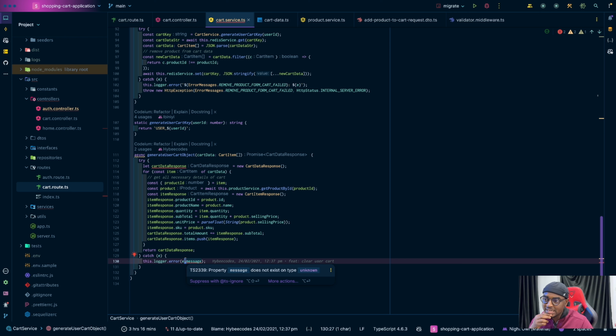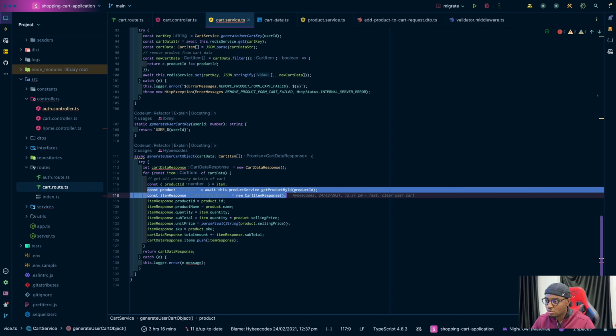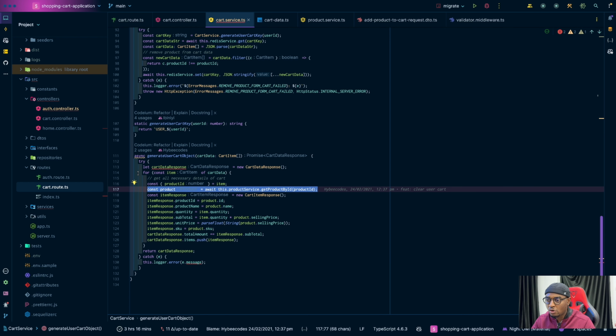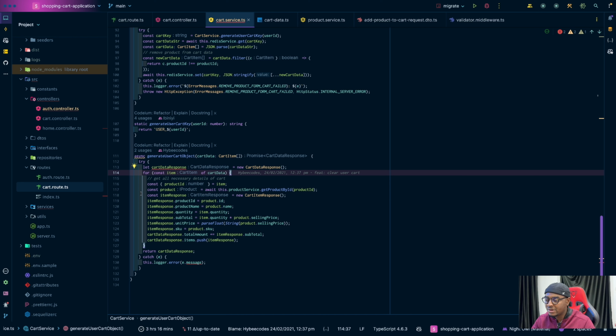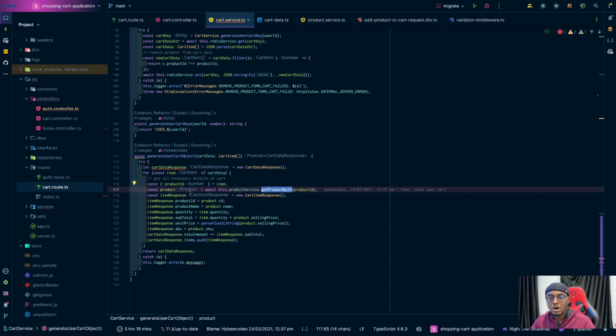One thing I would do differently, looking at this code, is that I don't think it makes sense to call this in a for loop, right? There is definitely a way we can use one query. Because what happens if that person has, I mean, it's unlikely that someone will have 20 things in a cart or 50 or 100 things. But even at that, if we can reduce the number of trips to the database, it makes sense to do that.